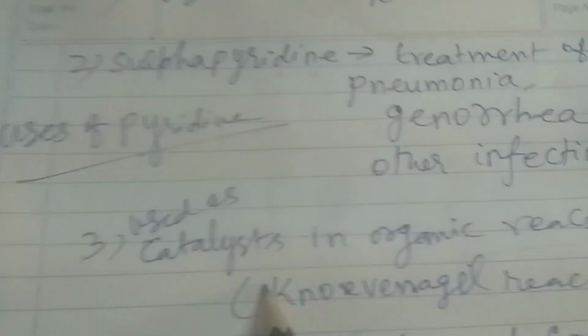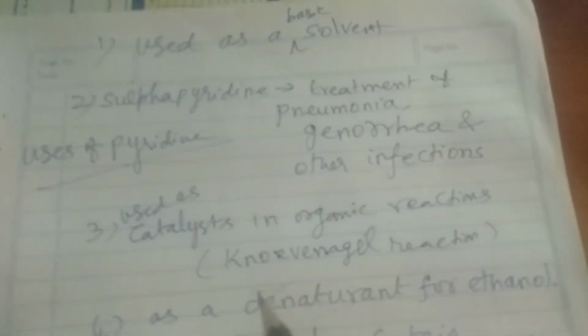Pyridine is mainly used as a solvent and as a catalyst in many organic reactions. We already studied that in the Knoevenagel reaction, pyridine is used as a catalyst. The main derivative of pyridine, sulfapyridine, is used in the treatment of pneumonia, gonorrhea and other infectious diseases.